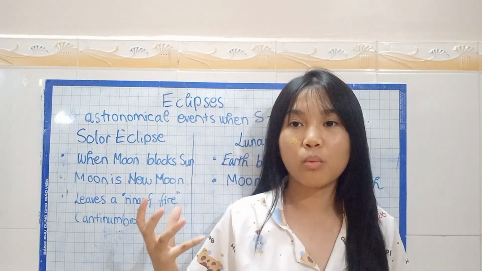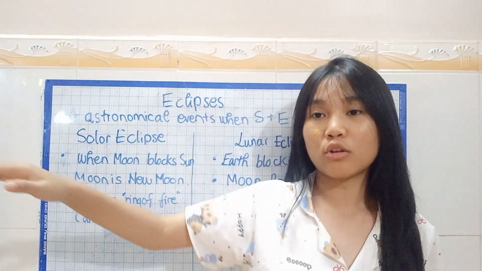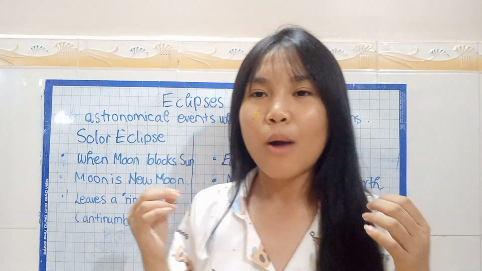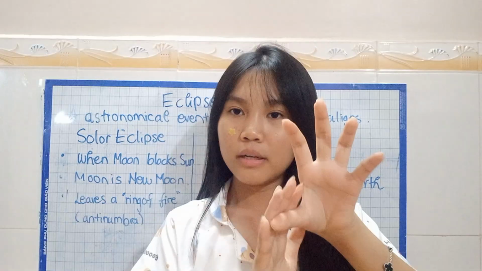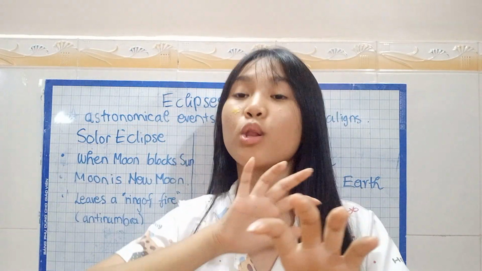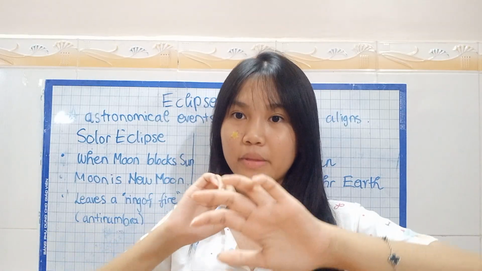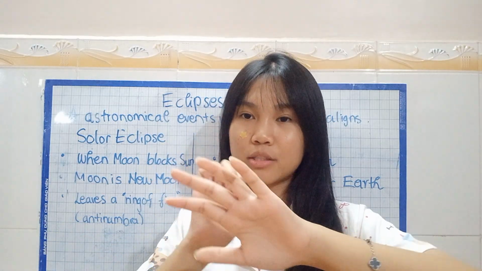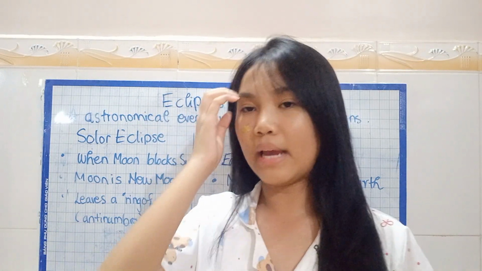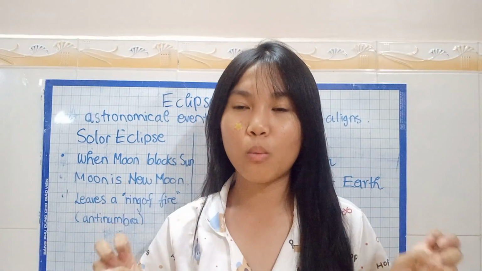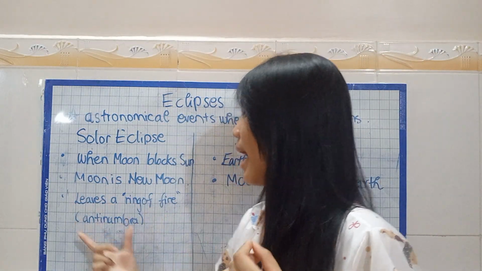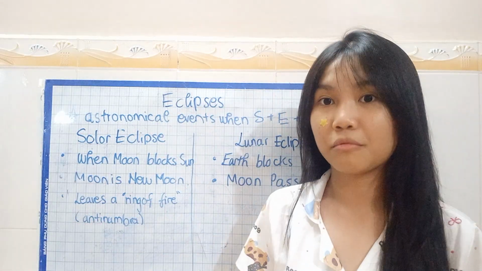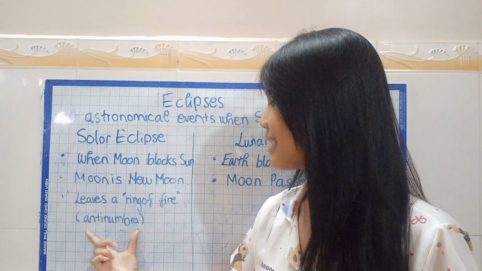So that's why it's so important that it must be straight on a line for it to be a solar eclipse. Why? Because in this situation, this is the new moon, but the sun is so close, and it's radiating light. It radiates out, and that's what creates the bright ring that we see. But it's actually not a ring, it's just the light. And what we call that ring of light is the antumbra.